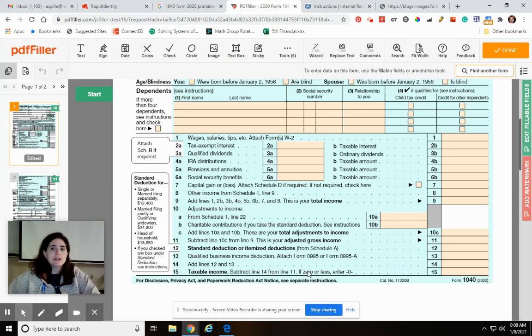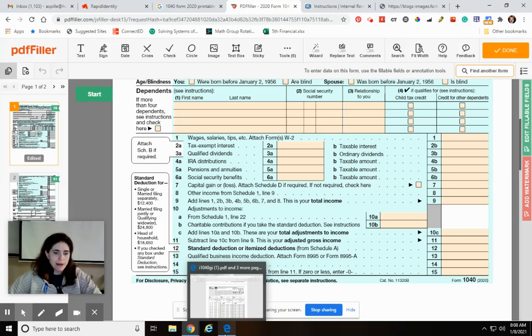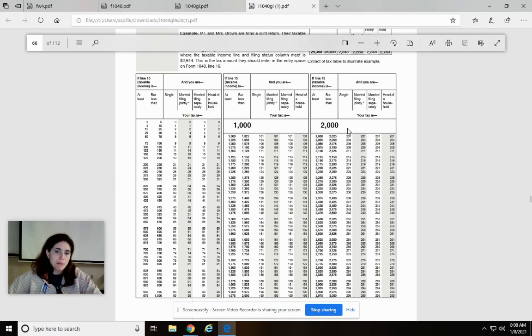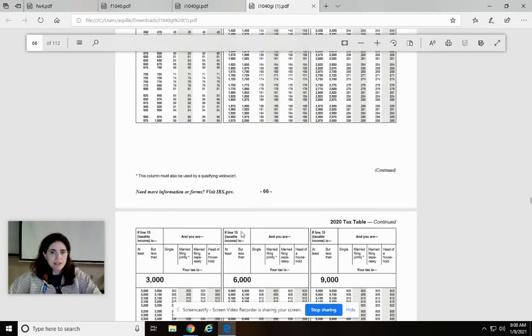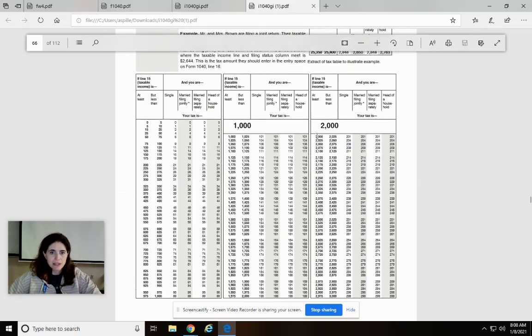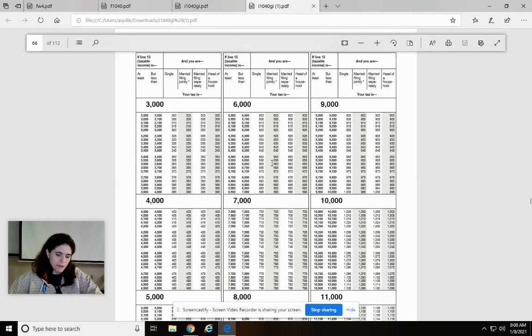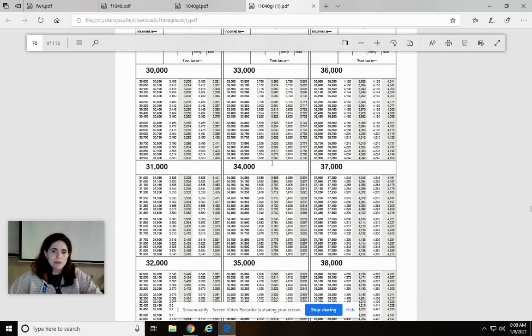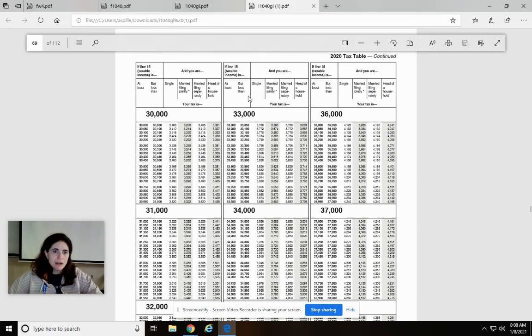Okay, so I need to know how much I owe for that much. So I'm going to go to these tax tables, the 2020 tax table, and it's broken down by how much you earned. So see here, 1,000, 2,000. We're going to go down, she's 34,510, so we're going to go down to 34,000. Now notice up at the top, there are different columns. It says if your taxable income is at least this much, but less than this much. So you're looking at a little range of incomes.